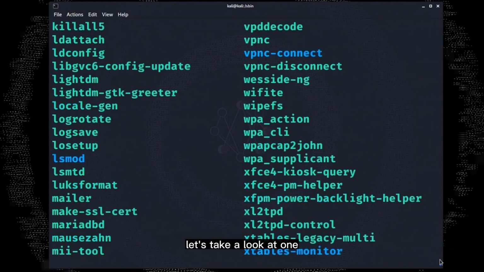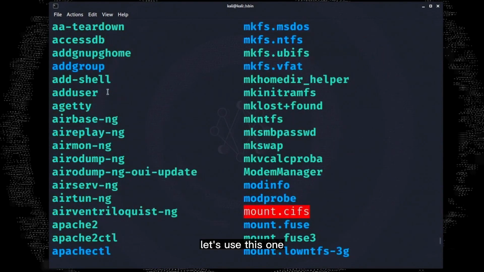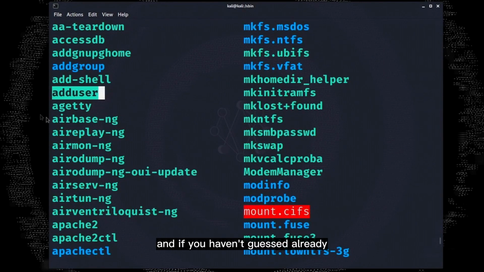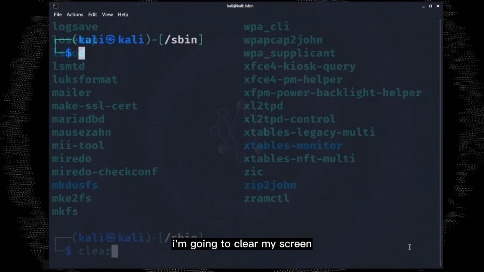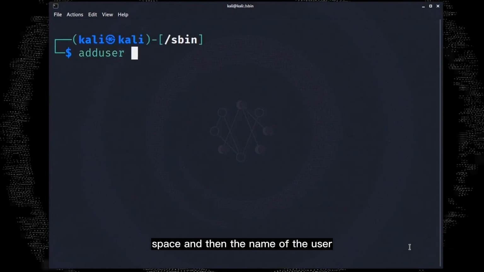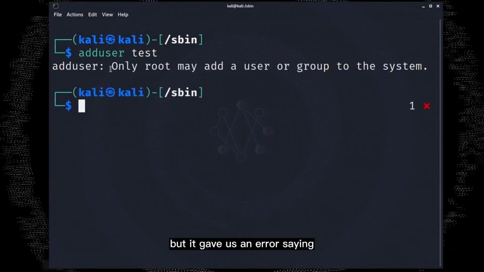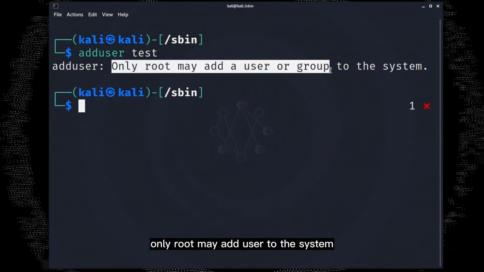Let's take a look at one, and actually use it real quick. Let's use this one, adduser. And if you haven't guessed already, this command will add ourselves a new user. So let's do that real quick. I'm going to clear my screen, and then type in adduser, space, and then the name of the user I want to add. Let's go with test. But it gave us an error saying, only root may add user to the system. How do we fix that?